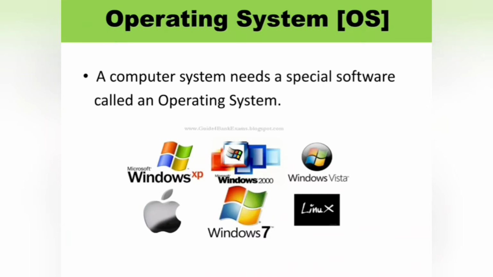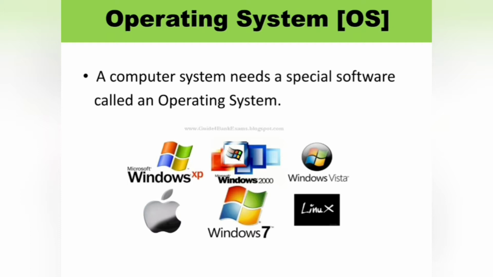Operating system, shortly called OS. The operating system is one of the software installed in the computer system, because a computer needs a special software called the operating system.